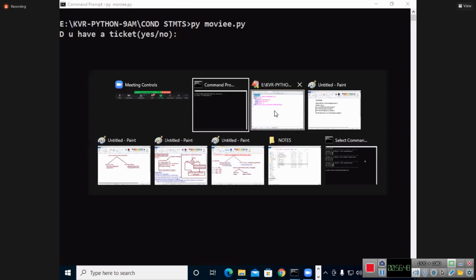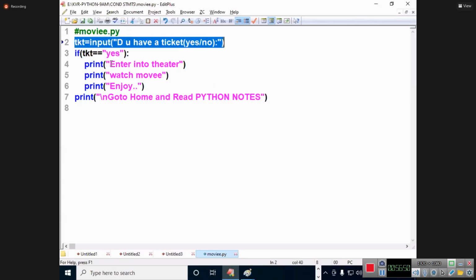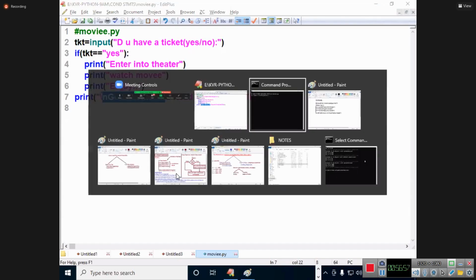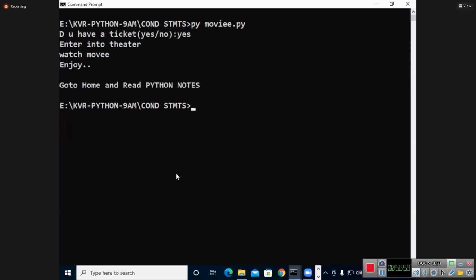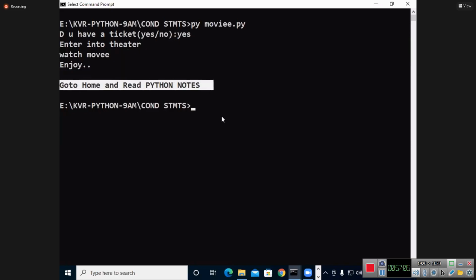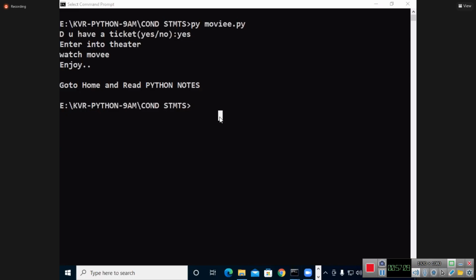Do you have a ticket? Yes, first case. Yes is equal to yes. True. Execute this and execute this part. See, students, I say yes. I got it. Enter into theater, watch a movie, and then enjoy. Go home and then read Python notes. Is it understandable? Yes. Go to next, execute one more time.